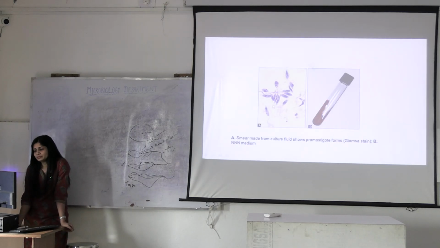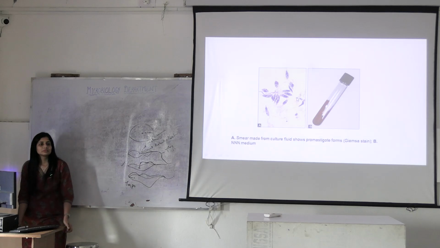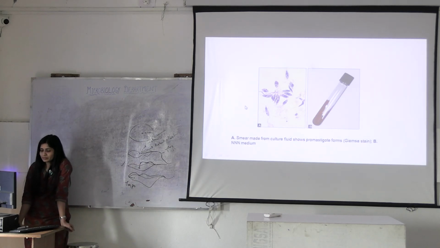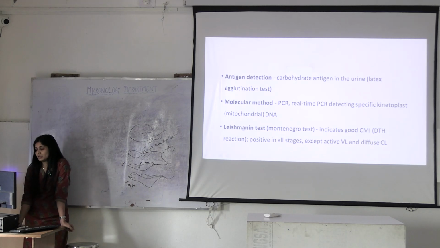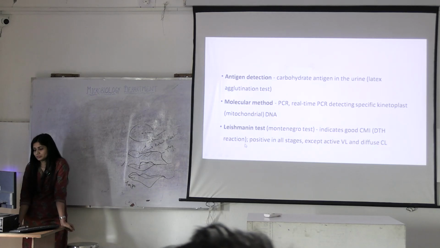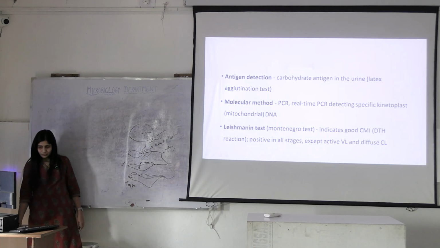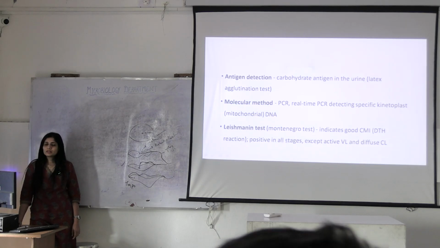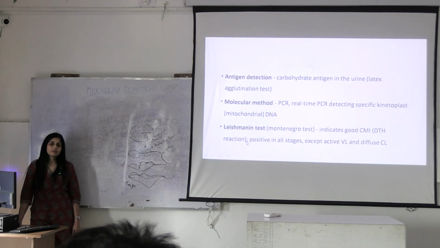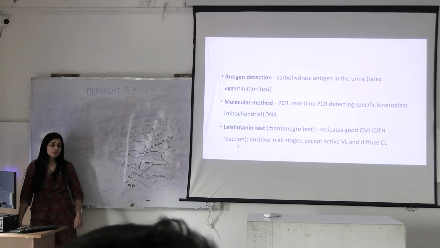What is this form? Promastigote. Okay. What is the Leishmanin test? The Leishmanin test is when you inject a person with Leishmania antigen, and there is more than 5 mm induration on the skin.